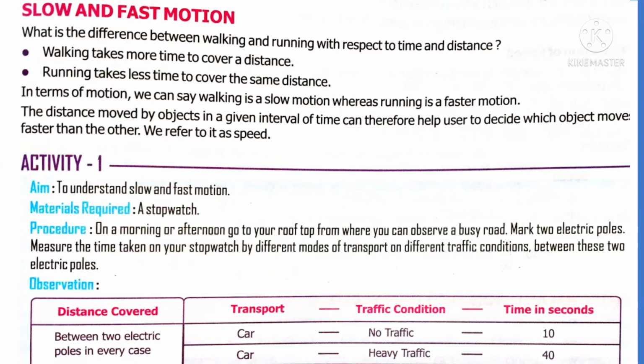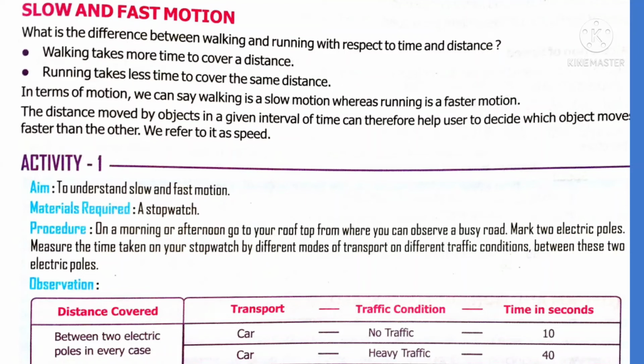Now let's discuss slow motion and fast motion. Suppose your school is organizing sports day. In this, you and your friends are going to participate in a running race. You wait for the first bell to run. While running, one of the persons will reach the destination first.